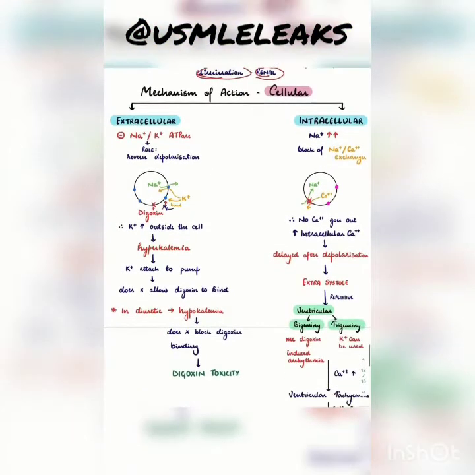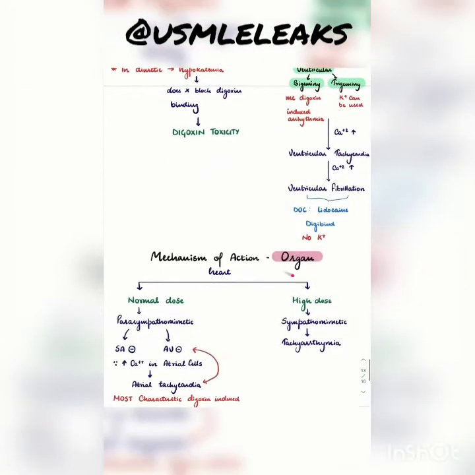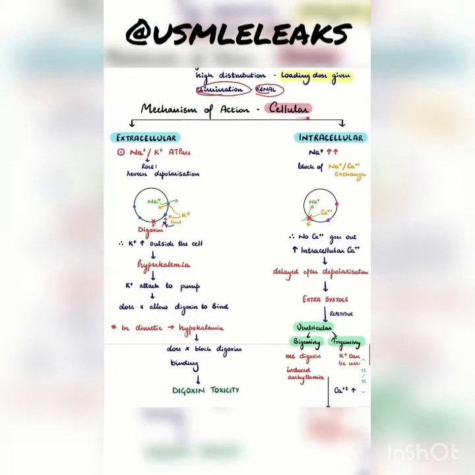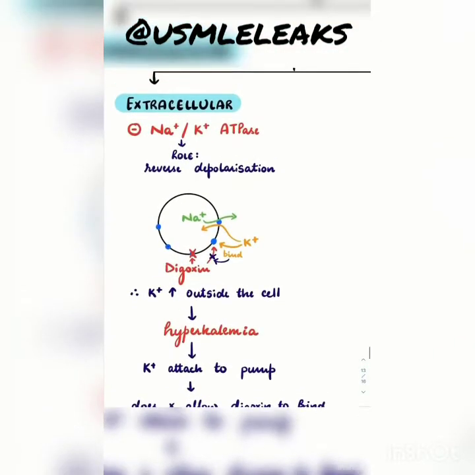Now, moving on to the mechanism of action. Mechanism of action can be cellular or on the organ level. We'll talk about cellular first, and within cellular we have two parts, extracellular and intracellular. We'll talk about the extracellular part first. Digoxin blocks the sodium potassium ATPase pump. Now what do I mean by that?